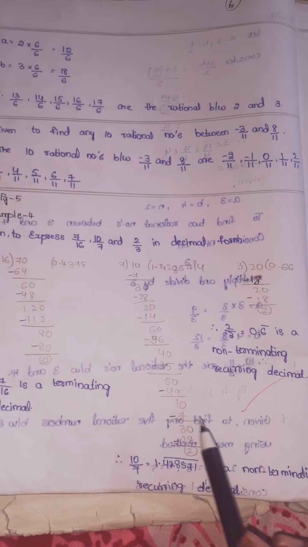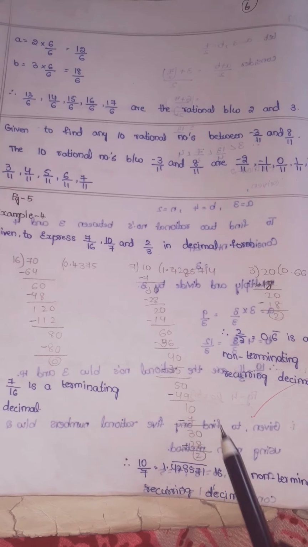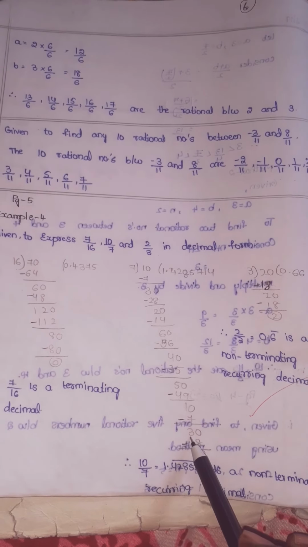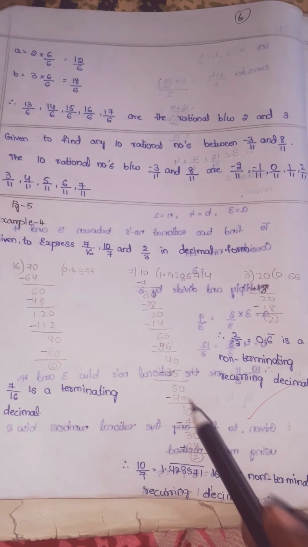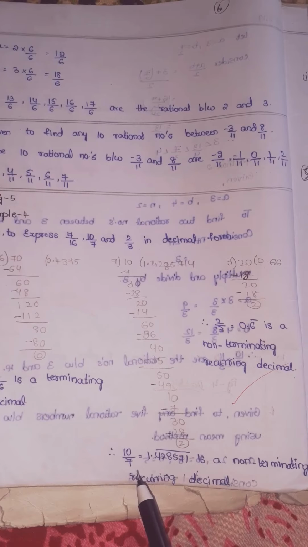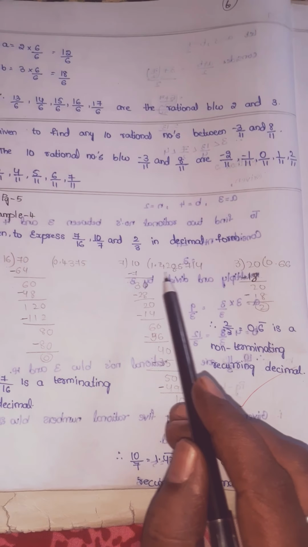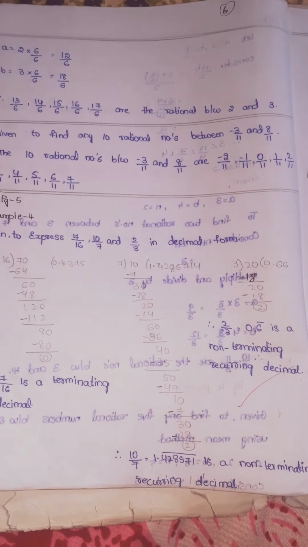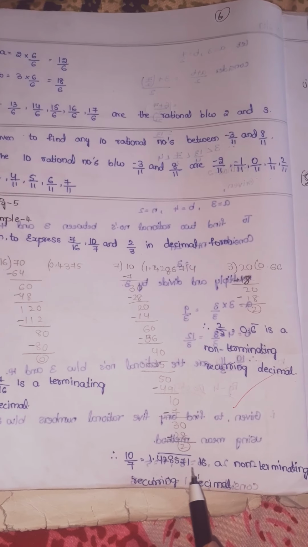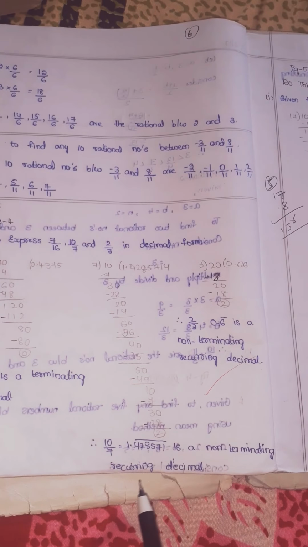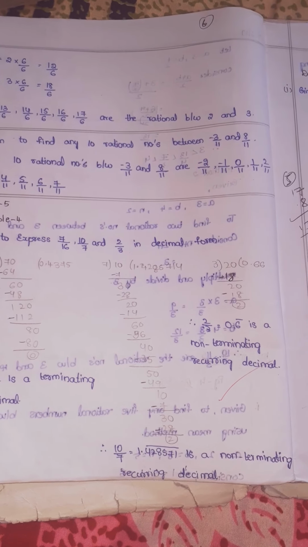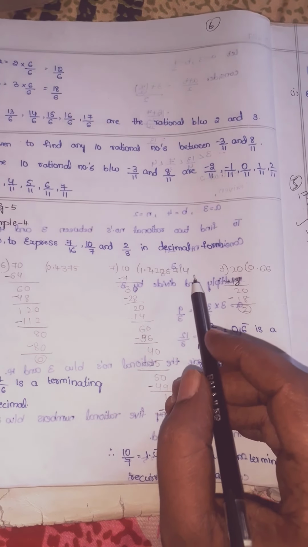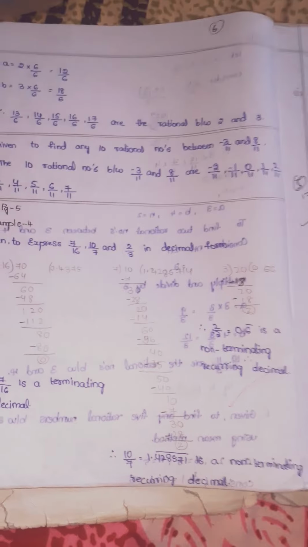2. So here the remainder is 2, which means from here the process is repeating, children. From here the process is repeating again. So what can we write here, children? 10 by 7 is equal to 1.428571, a non-terminating recurring decimal, children. Why? Because from 4 onwards the process is repeating again.